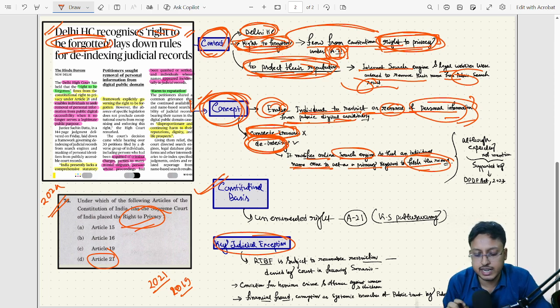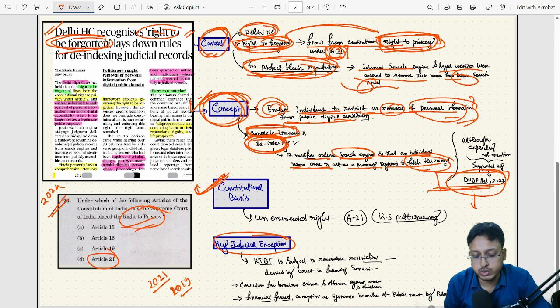Now we need to understand the constitutional basis. Okay, but before that, understand one thing. The DPDP Act, Digital Personal Data Protection Act, also supports, though not explicitly, this idea of the right to be forgotten.